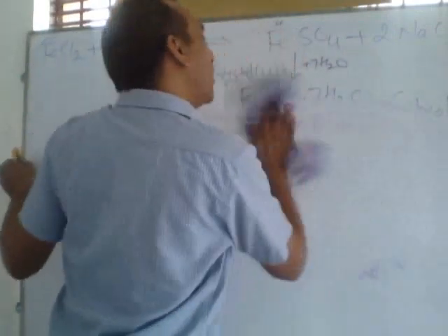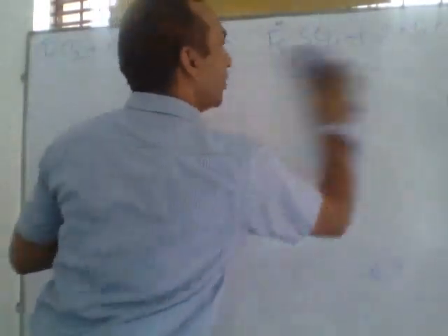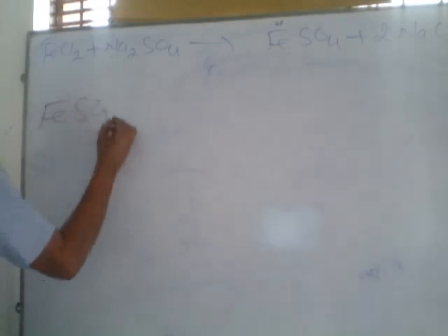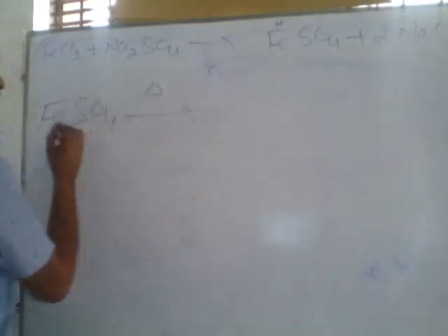So next, FeSO4. If we heat this FeSO4, do you know what will happen? FeSO4 is a green compound.